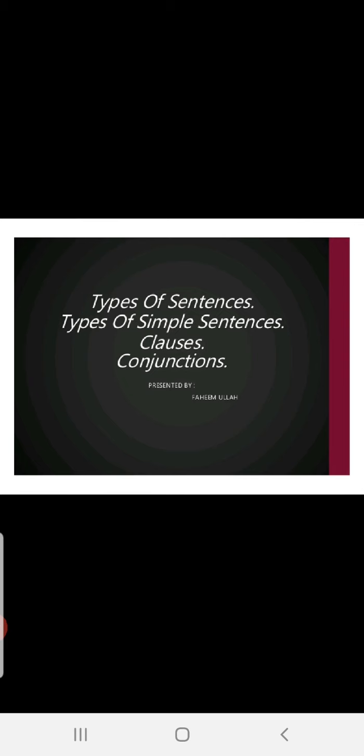Children, all these days we have learned the tenses, articles, agreement of the verb with subject, comparison of adjectives, prepositions, direct and indirect speech, active and passive voice, adverbs. Now, today I am going to teach you types of sentences, types of simple sentences, clauses, and conjunctions. With that, still many other rules and also in conjunctions, how many kinds of conjunctions, where and all it is used. Yes, in your question paper, we have 20 marks grammar, right?